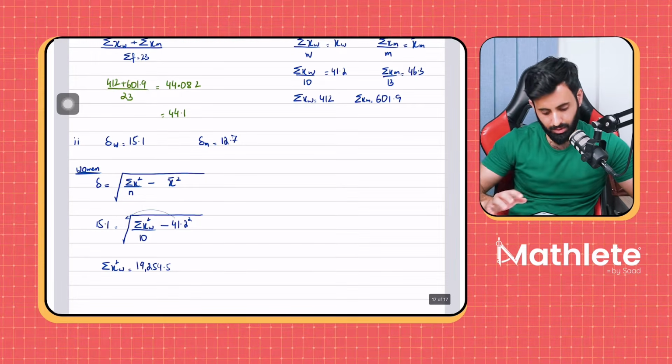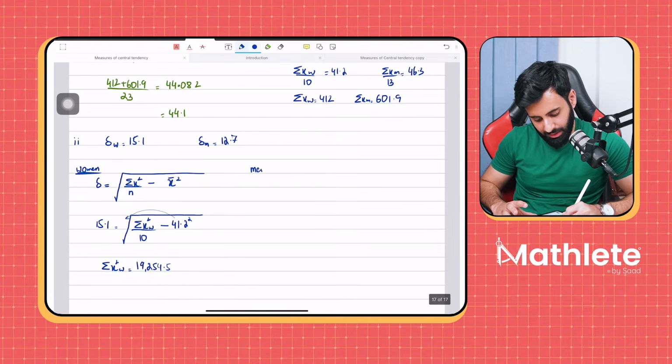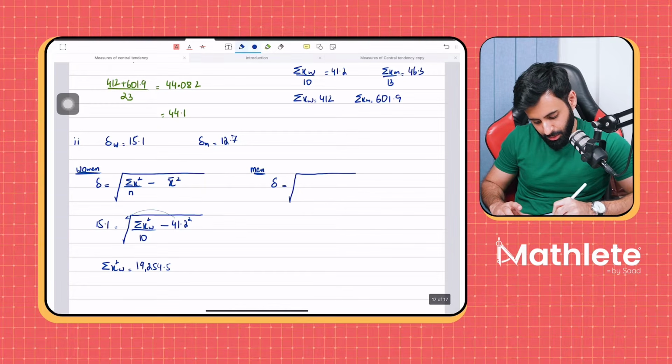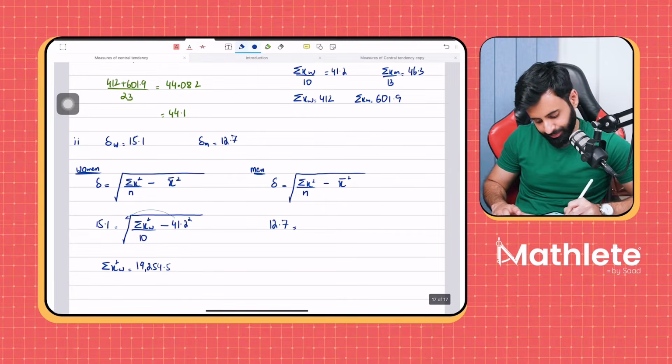Okay, great. Let's do the exact same thing for men. So again, we're going to use the exact same formula. The standard deviation is equal to summation x squared divided by the number of men minus their mean squared. Okay, so the standard deviation for men is 12.7. Given in the question.